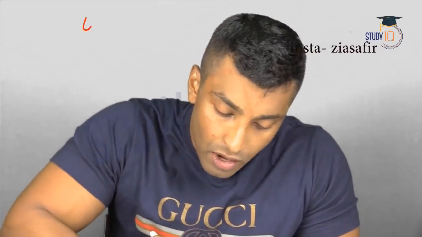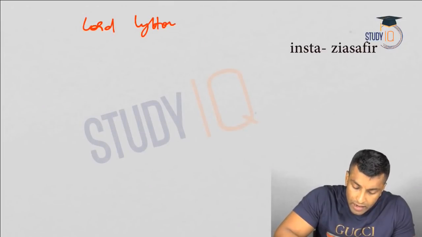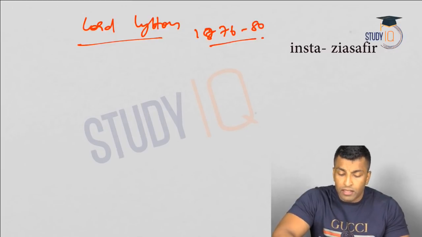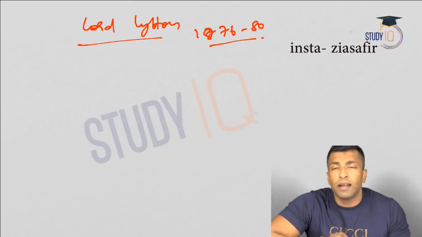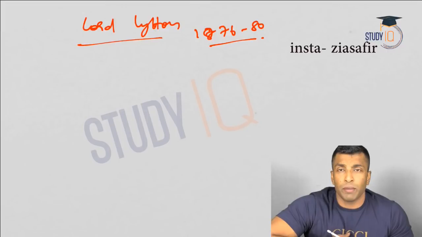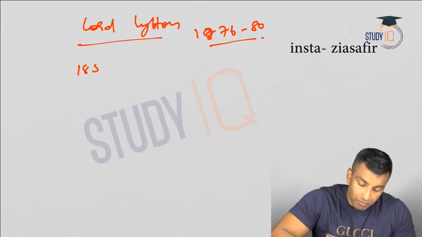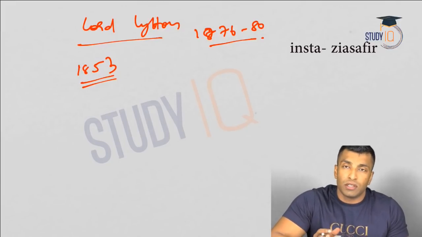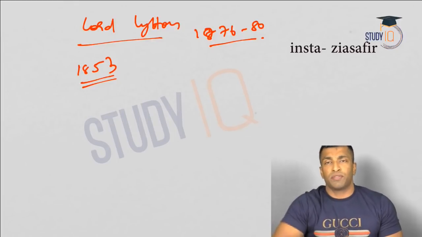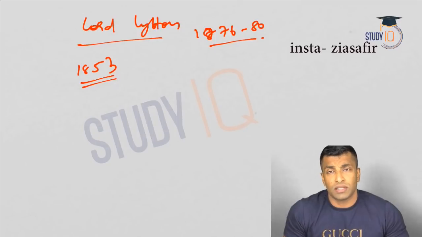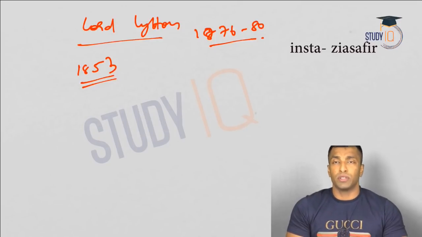Now, when I'm discussing about famine, I'm actually talking about Lord Lytton's time. Okay, so we are actually talking about Lord Lytton, and this period, it's actually 1876 to 80. This period is full of controversies, and Lytton was a very cruel governor general, and nationalism was on the rise during this time. We have already discussed that in 1853 railways introduced, and then it connected India, and nationalism emerged because of that. One of the reasons for emergence of nationalism is introduction of railways, as it connected India.